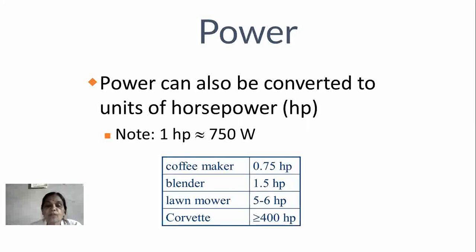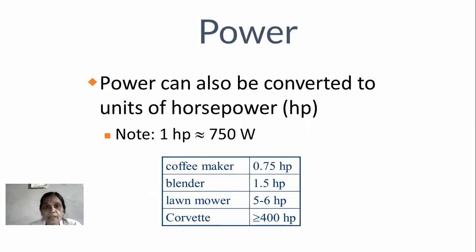Whenever we see the water motors in our homes, they are 0.5 HP, 1 HP, 2 HP as per need, and 1 HP is approximately 750 watt. In the following chart, we are taking some examples in order to define the horsepower.